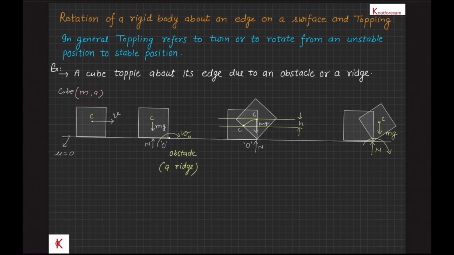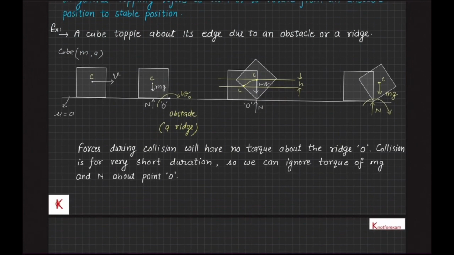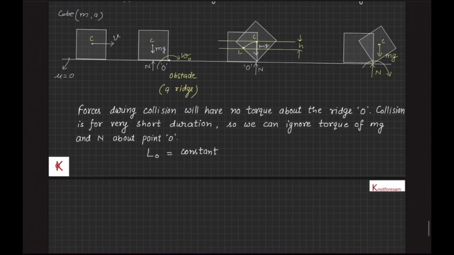As shown in the figure, let a cube of mass m and side length a moving on a smooth surface encounter a ridge and collide with it. Forces during collision will have no torque about the ridge O. Since the collision is for a very short duration, we can ignore the torque of mg and normal force N about point O. Therefore, angular momentum about point O, L_O, will be constant.